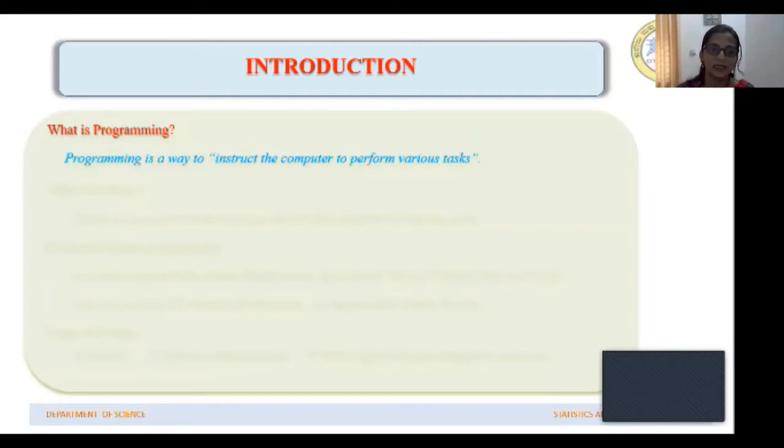Now, what is actually Python? When we instruct someone to do some work, we need to communicate in that language which that person can understand, isn't it? In the same way, when you want to tell a computer to do some work, you need to communicate to the computer in the language which it can understand. So the language in which we give instructions to the computer, you call it a programming language.